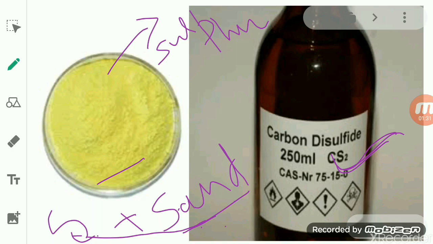The sulfur gets dissolved in the carbon disulfide, while the sand, which remains insoluble in the carbon disulfide, will settle at the bottom. Okay, so by this process we can separate the sulfur from the sand. Sand will not get dissolved, but the sulfur gets dissolved in it. So this is another kind of mixture, of sulfur and sand, which by using a suitable solvent we can separate from each other.